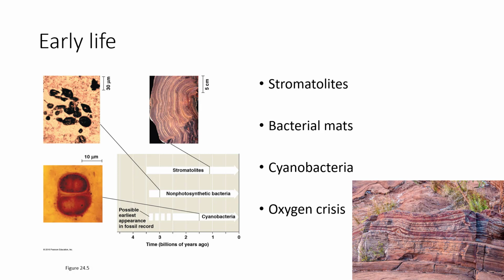Cyanobacteria used sunlight, but they gave off a product called oxygen, and this oxygen was not previously free in the environment. So what does the oxygen do? Well, it reacts with iron. And you get these banded iron formations where you have oxygen mixing in with the iron in the oceans and precipitating out as essentially rust. You can see this in the fossil record of these different layers of rust.